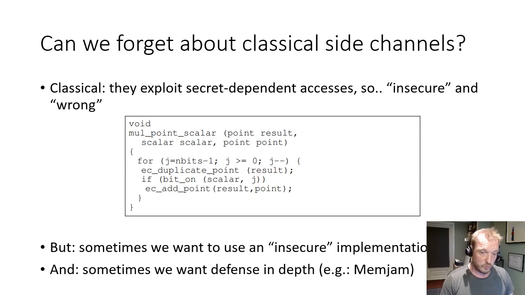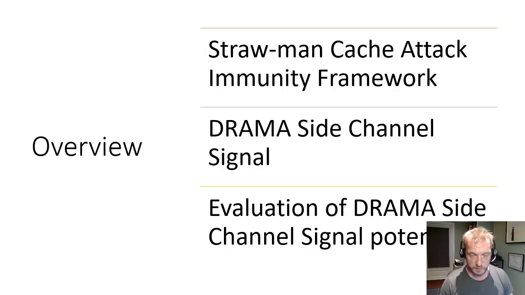So maybe we have a secure implementation, but we don't totally trust the compiler to always keep the transformation to executable code secure, or maybe we don't trust the microarchitecture to maintain this constant time property. Maybe we want defense in depth, or maybe we just want to use an insecure implementation. So can we make this so-called insecure code securely usable after all? In this presentation, we will look at this question.